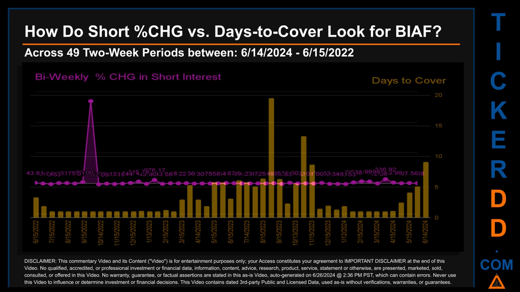Other interesting data points include: the largest percentage increase in short interest was 6,714.59%. The largest percentage decrease in short interest found across those 49 2-week snapshots was -82.09%. It occurred once on October 14, 2022 settlement date. The average days to cover was about 3.29. The biggest days to cover was 19.49, and it happened once on August 31, 2023 settlement date.